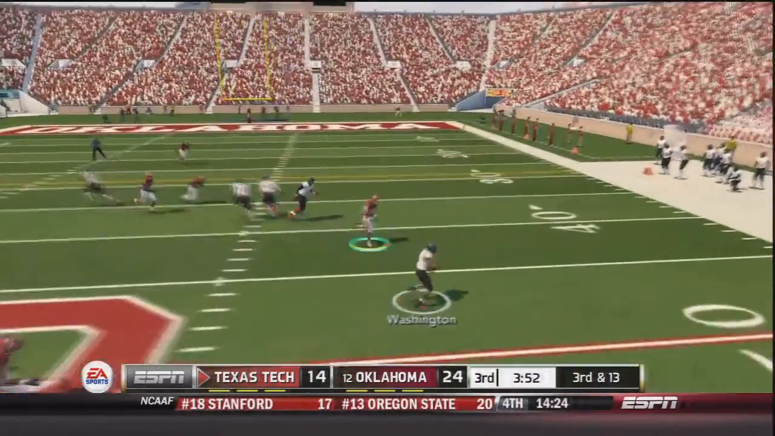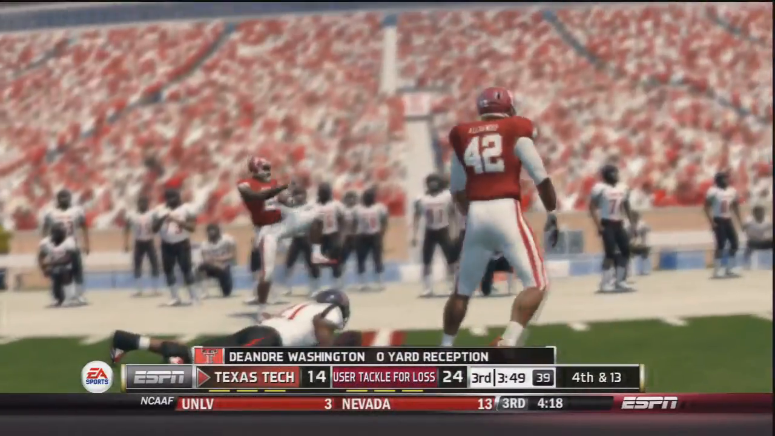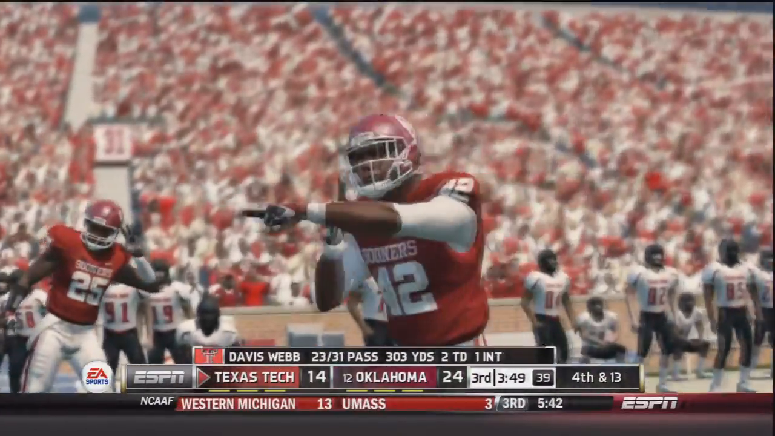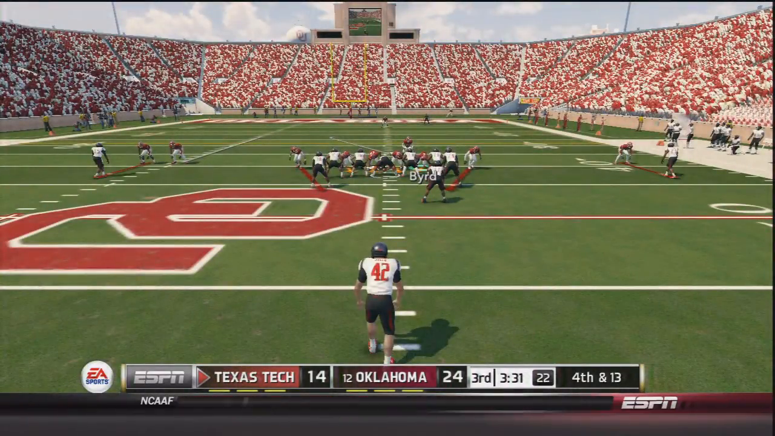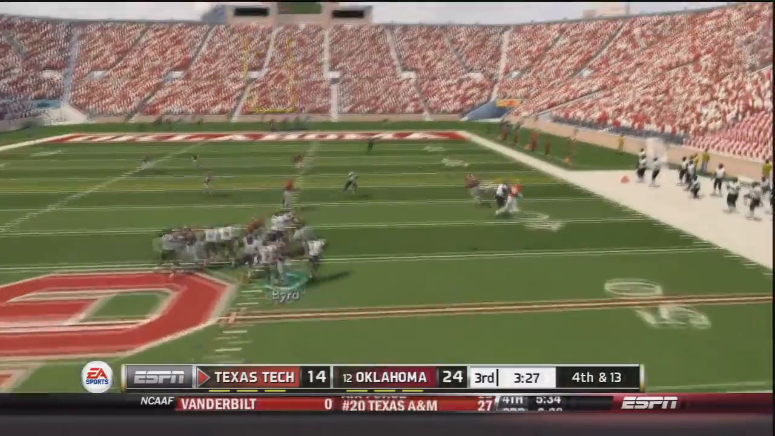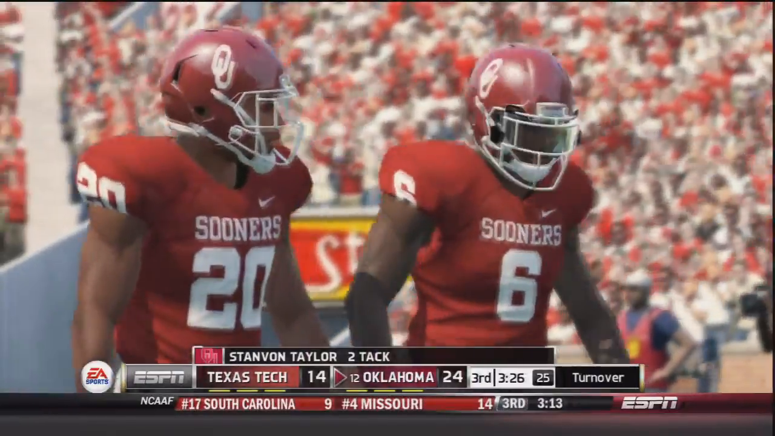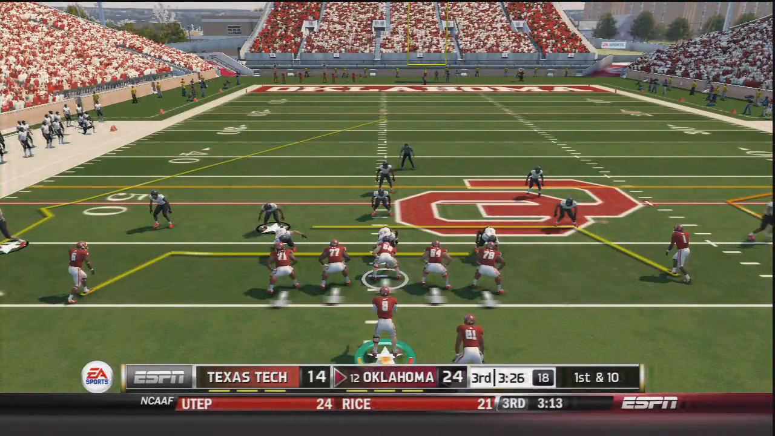3rd and 13. He throws to Washington before getting brought down by Alexander for a 0-yard gain. So that would bring up 4th down once again for Texas Tech, and they would come out in a punt formation again. But once again, they'd fake it, and the punter overthrows the receiver by about 15 yards. So that is incomplete and Oklahoma ball.